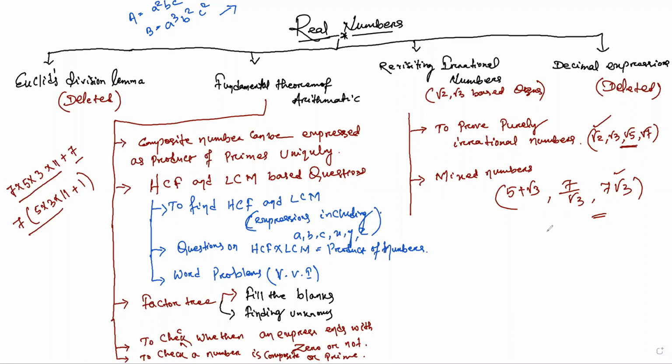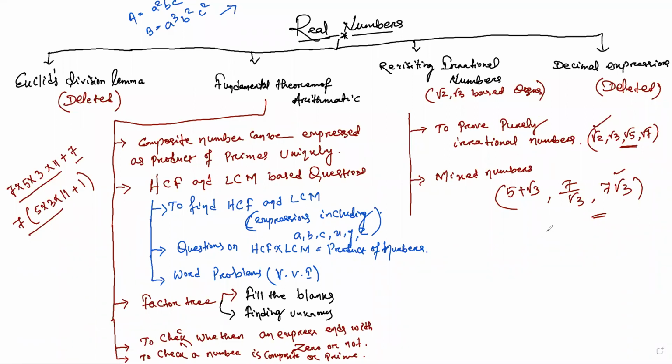So I think the mind map is clear to all. 4 parts: Euclid's division lemma, fundamental theorem of arithmetic, revisiting rational numbers, decimal expressions. Euclid division lemma is deleted from the exam point of view. Decimal expression is also deleted. We are having 2 parts. Fundamental theorem of arithmetic is very, very important from the exam point of view. We are going to get maximum marks from this part.